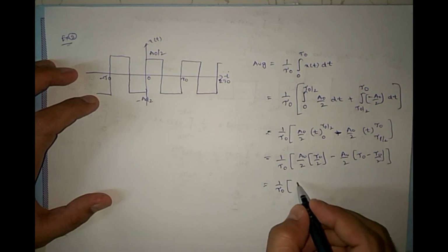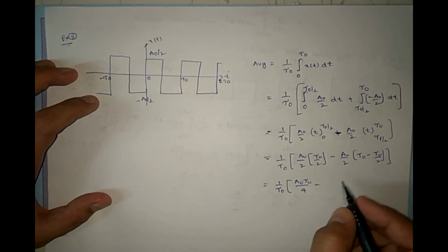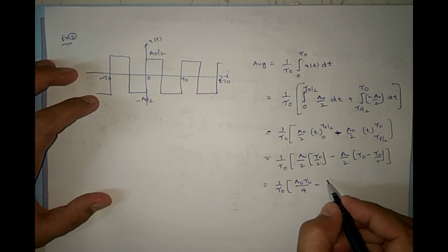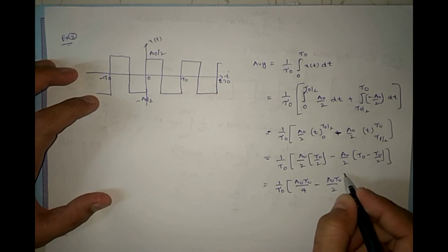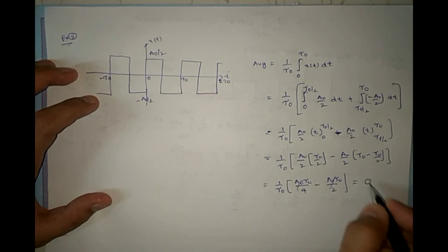So this is a naught tau naught by 4 minus a naught tau naught by 4. This gets cancelled out, so we get 0 average.